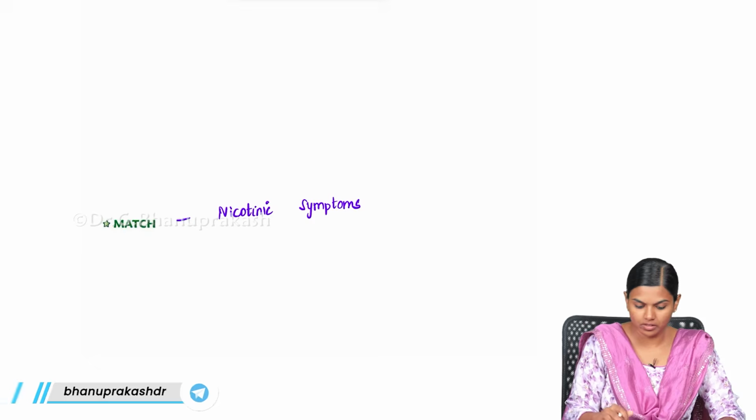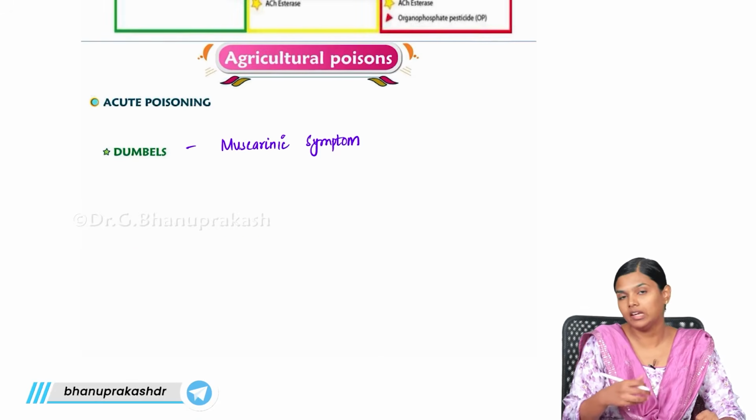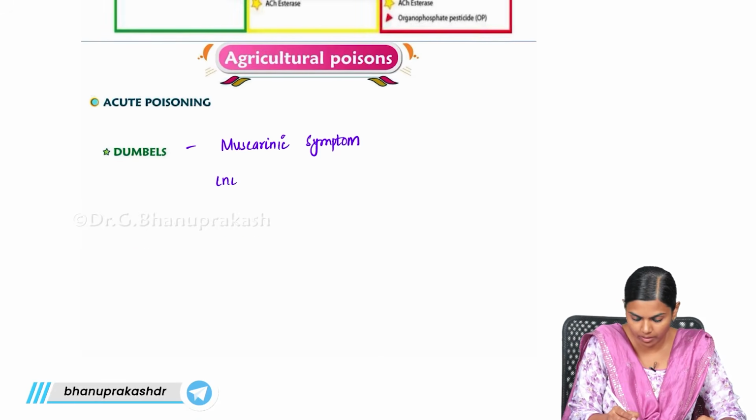So, what happens is that here you will have increased secretion, everything will be increased, all the secretion will be increased.